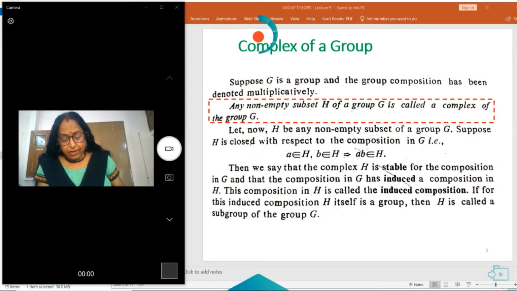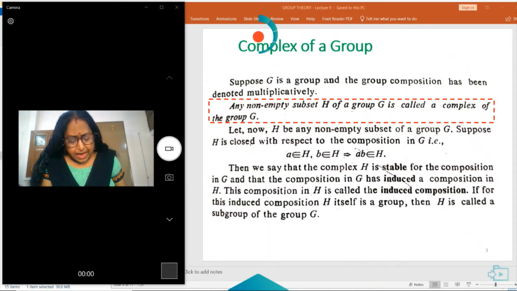Any non-empty subset H of a group G is called a complex of the group G. Suppose H is closed with respect to the composition in G. Then if A belongs to H and B belongs to H, this implies AB also belongs to H. Then we say that the complex H is stable for the composition in G and that the composition in G has induced a composition in H.